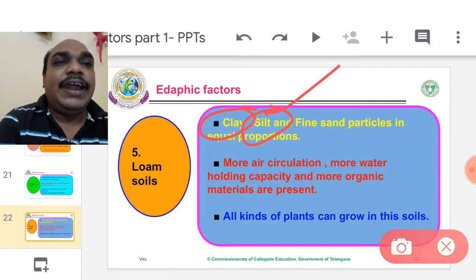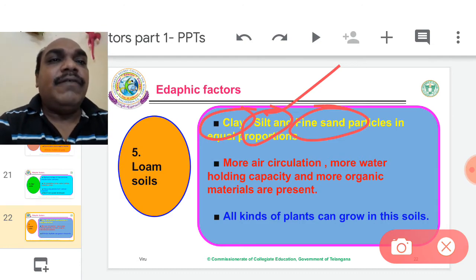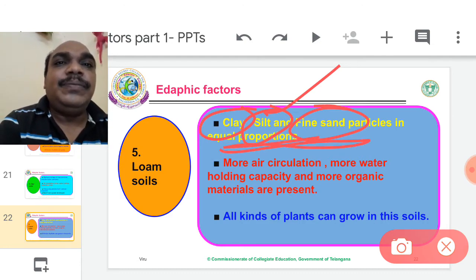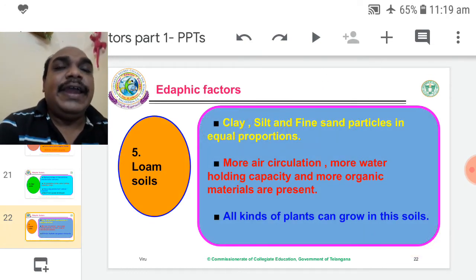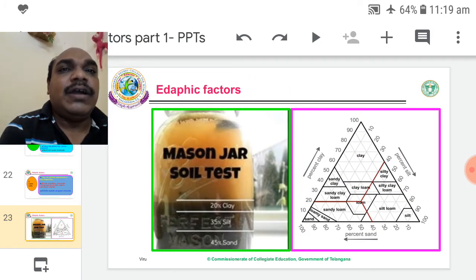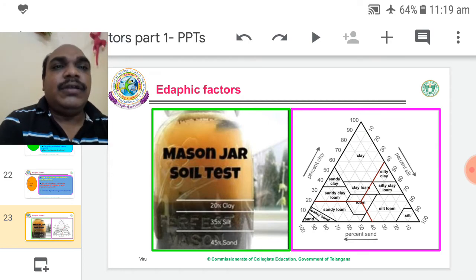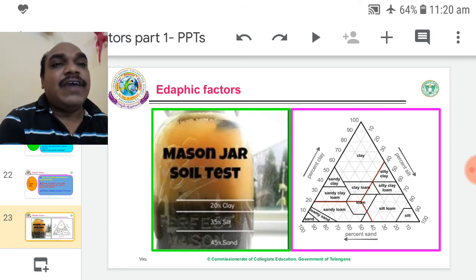It is important for the entrance exam. Fine sand is 0.02 to 0.2 mm. When these three are together in equal 33 percentages to form loam soils, it is the best soil for all types of crop production. So with the help of one small test, the test name is the Mason jar soil test.